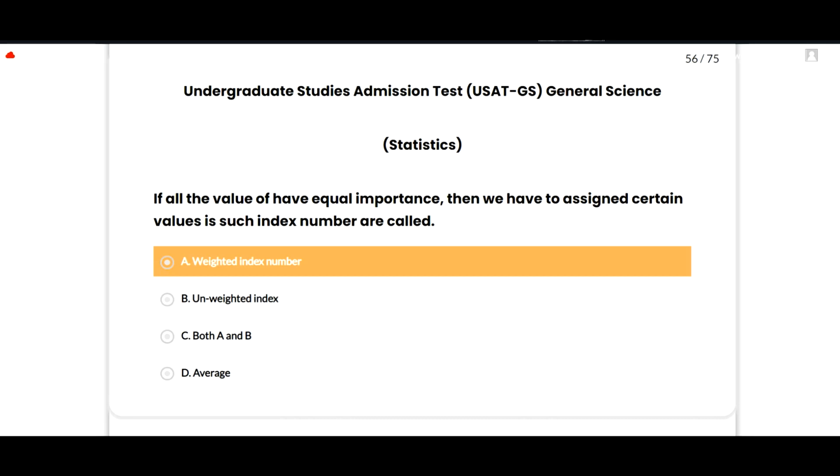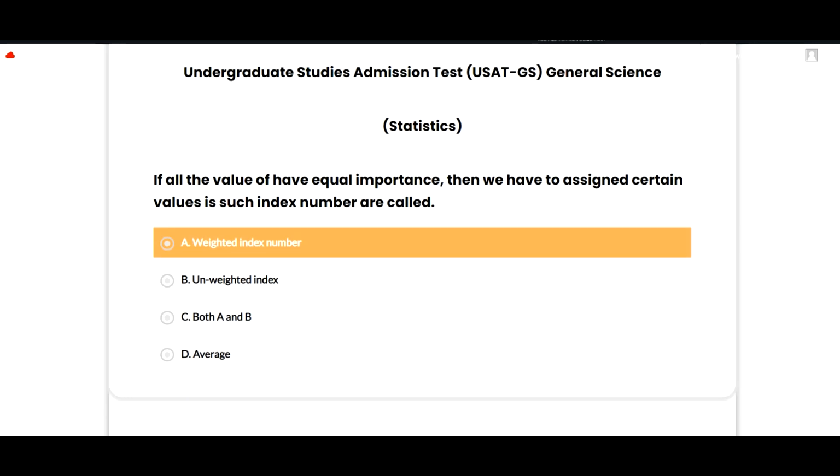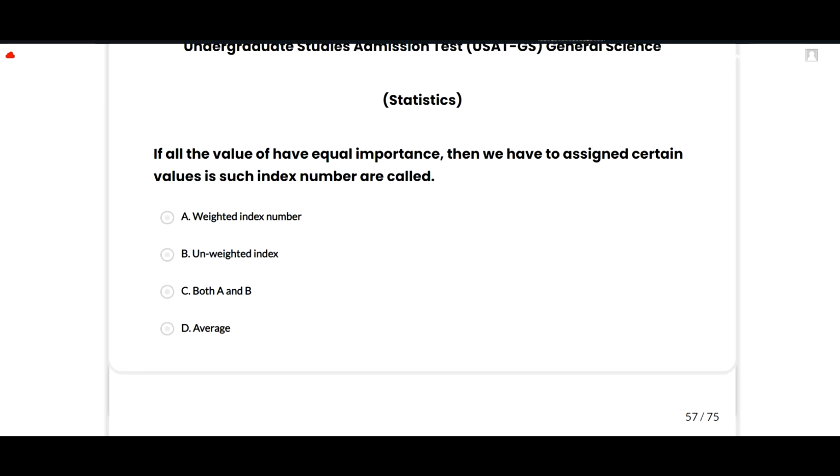This lecture is very helpful to you to gain good marks in exams 2023. In this video I am going to solve the section of statistics. So let's start. The first MCQ is here. If all the values have equal importance, then we have to assign certain values, such as index numbers, which are called weighted index numbers. A option is correct.